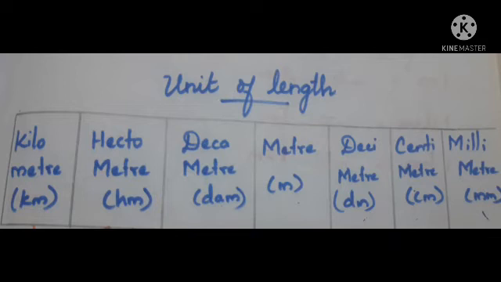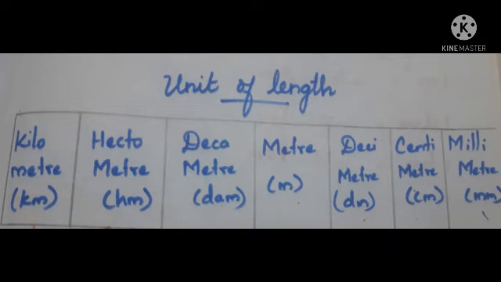If you convert from one unit to the next unit, that is one jump. Converting from higher to lower, you multiply by 10 for one jump, by 100 for two jumps, by 1000 for three jumps, and so on. Moving from lower to higher, for one jump you divide by 10, for two jumps by 100, for three jumps by 1000, and it goes on like this.